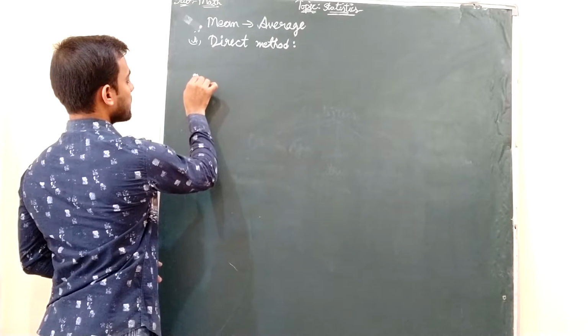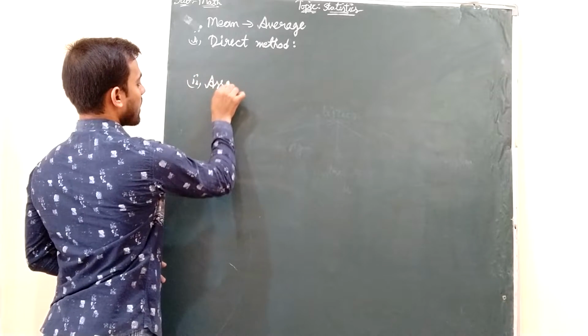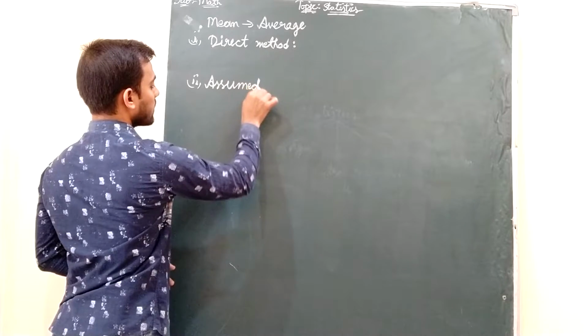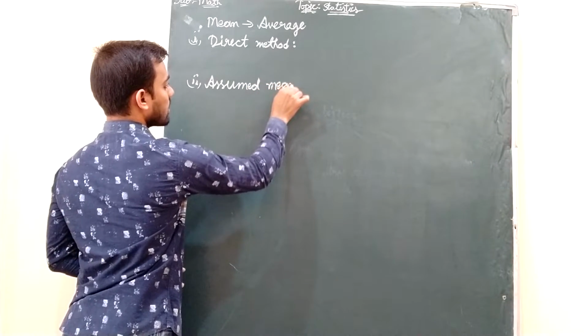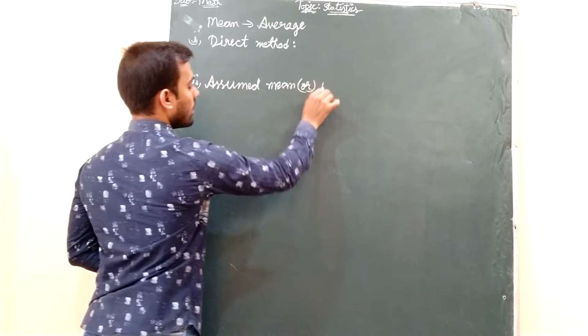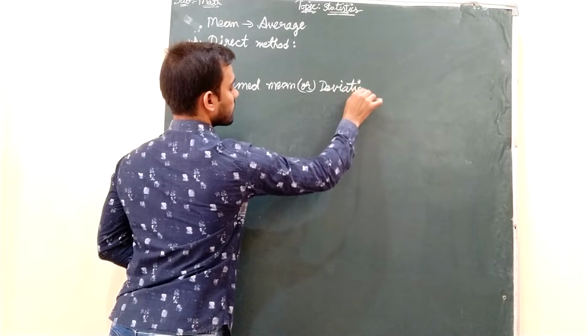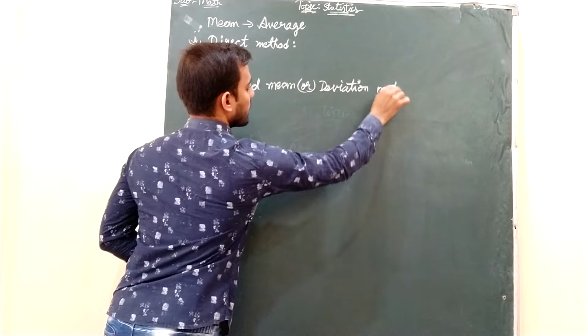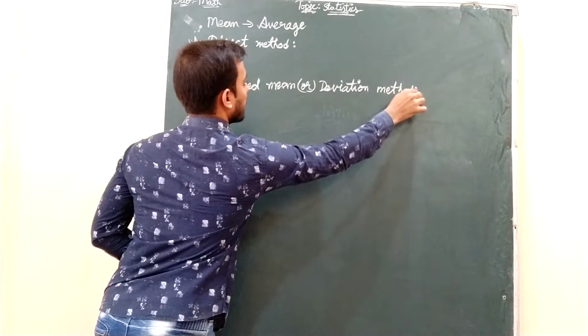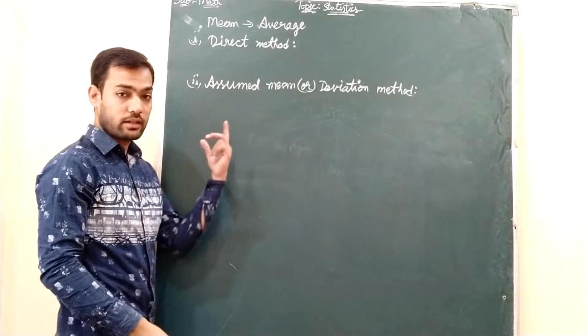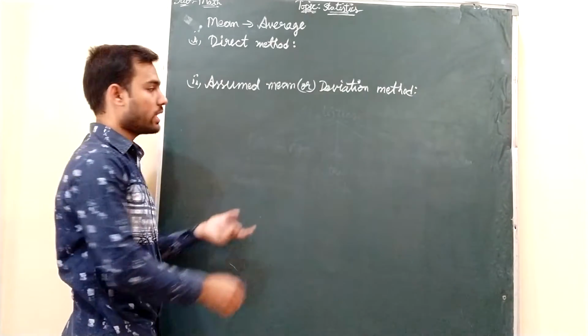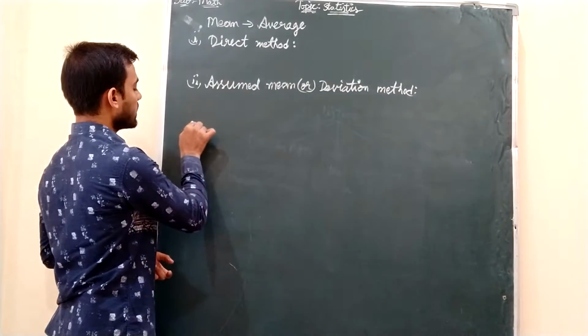Second method is assumed mean, or it is also called deviation method,